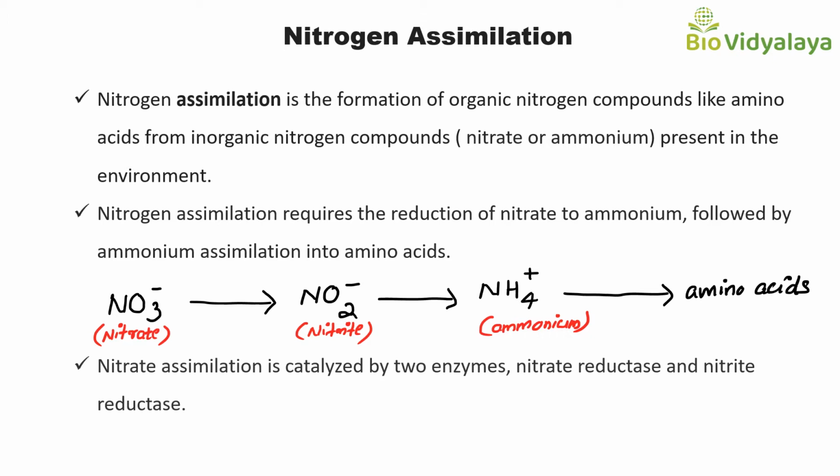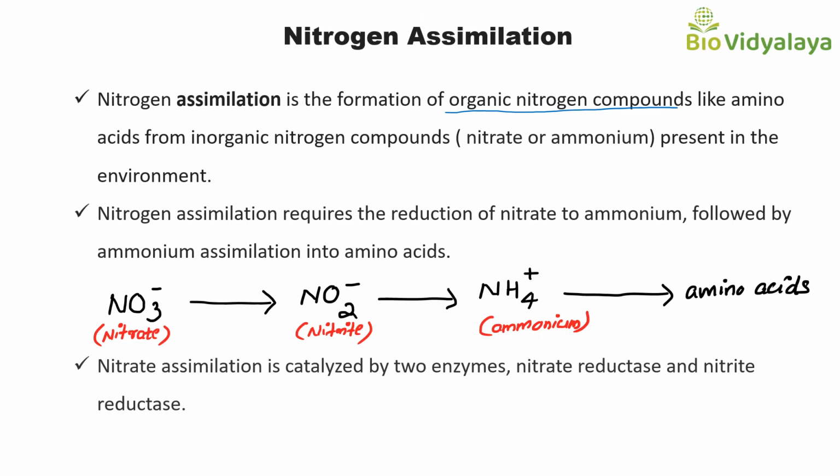So nitrogen assimilation is the formation of organic nitrogen compounds like amino acids from inorganic nitrogen compounds present in the soil. Inorganic nitrogen compounds may be nitrate or ammonium.